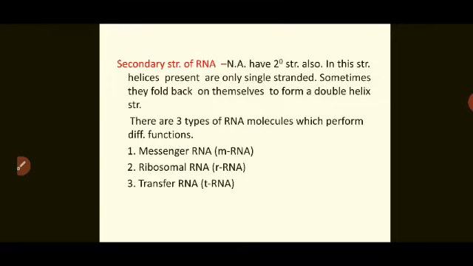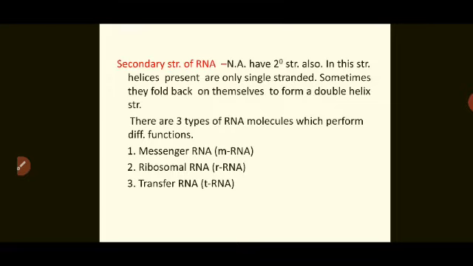Now, the secondary structure of RNA. Nucleic acids have a secondary structure also. In this structure, helices are present, but the chain is only single stranded, meaning only one strand, one chain. Sometimes they fold back on themselves to form a double helix structure, but remember, this is only sometimes.